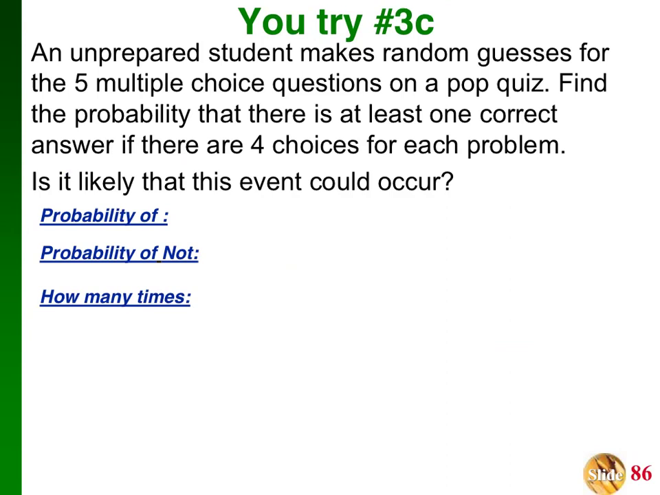Okay, there's one more you try. So go ahead and try this problem out and see if you can figure it out. Pause the video and try it on your own, please.